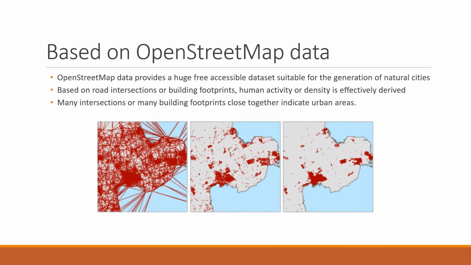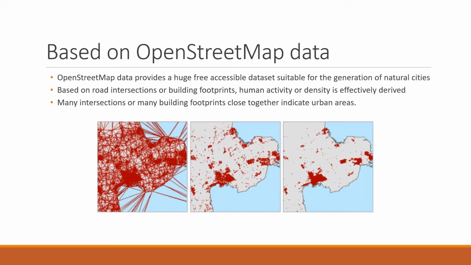The second tutorial is showing how natural cities are created from OpenStreetMap data, which provides much more data than satellite imagery and thus can be much more accurate. This also means that it's slower to process and using larger data sets might be a problem. These natural cities in the tutorial are based on road intersections, where many intersections close together indicate urban settlements.